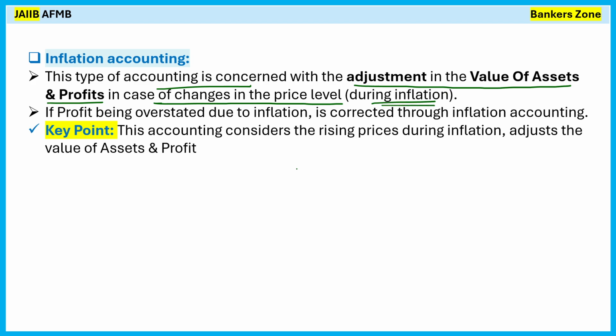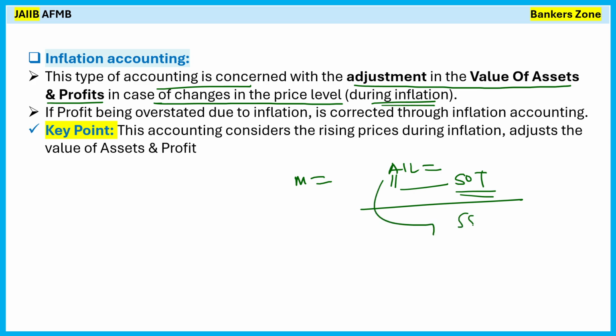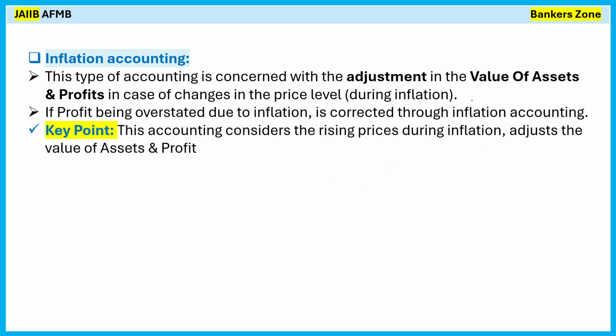For example, I have made a balance sheet, right? For example, I have prepared an asset-liability statement, right? And I have an asset in my company that I have valued at, say, 50,000. Due to inflation, the price has increased to 55,000. So that additional 5,000 should be entered into the books of account. That is done using inflation accounting, right? So simply, adjustment is done either in the form of assets or profit in case of change in the price level, that is, inflation.